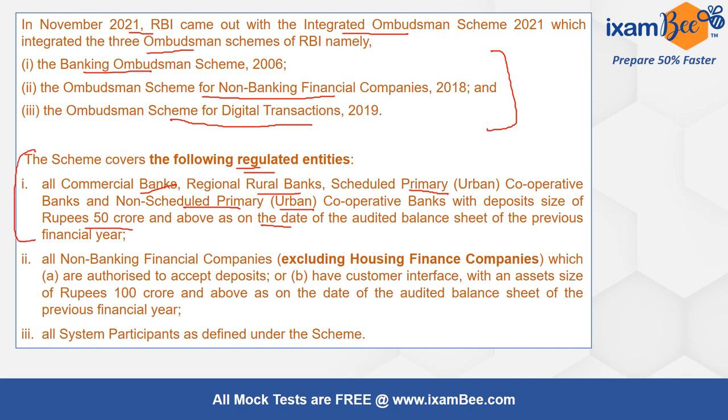I don't know whether in the exam the question comes to that depth, but you have to understand this. So those urban cooperative banks having more than 50 crore of deposit are covered in this. All NBFCs excluding HFCs, housing finance companies, are not covered. All system participants as defined under the scheme.